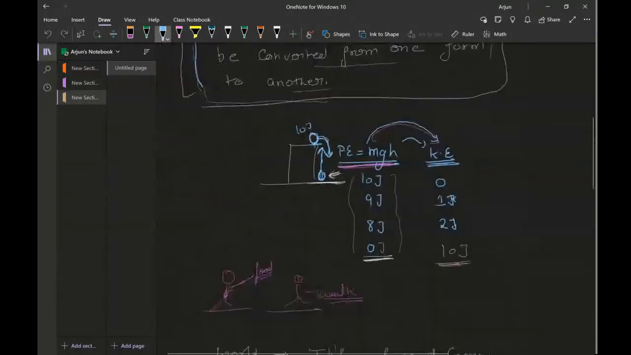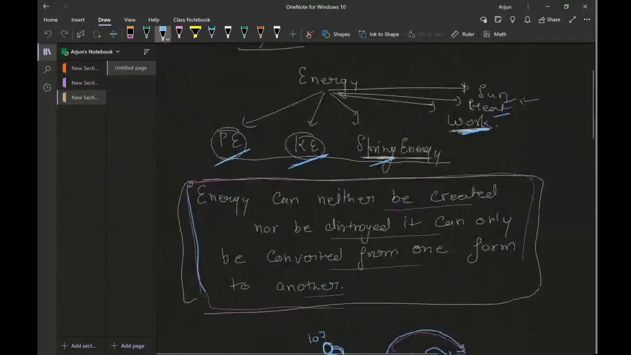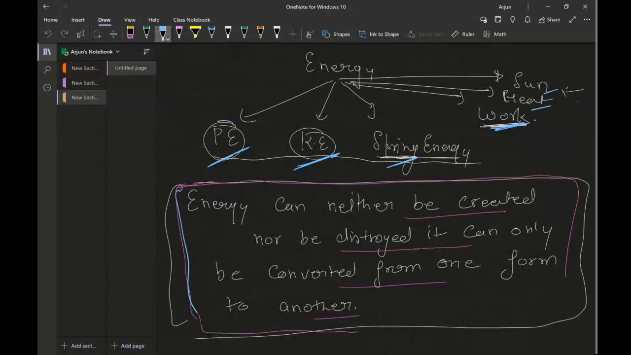So this is what we were talking about, the different forms of energy. Work, we've talked about this. Now we'll talk about potential and kinetic. I briefly talked about it initially, but I'm going to talk about it in detail now, and later on we're going to move to the spring energy. So let's dive into the potential energy concept.